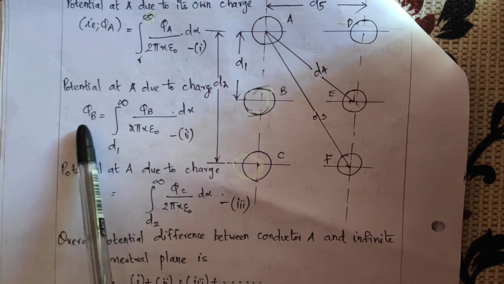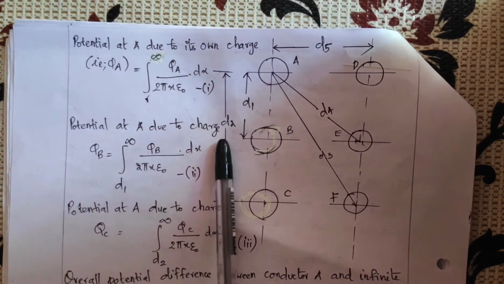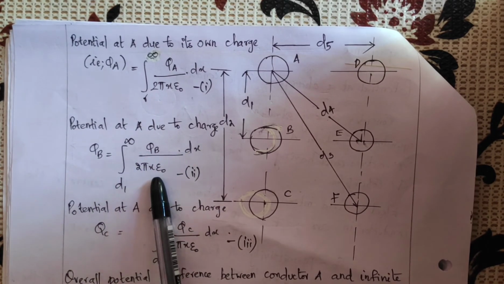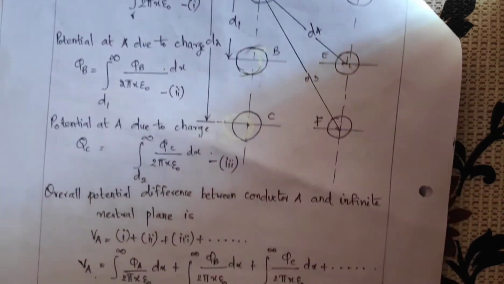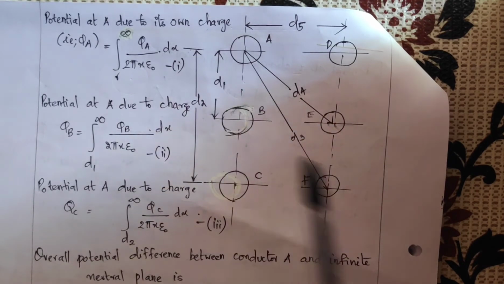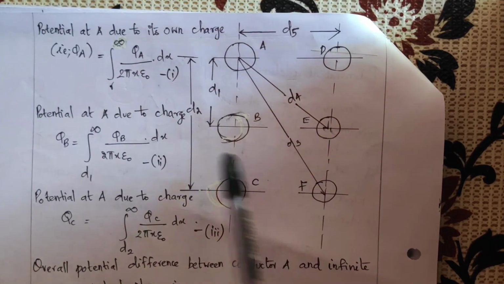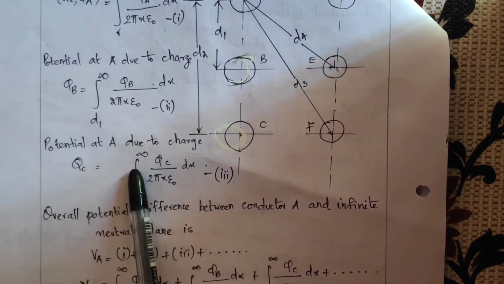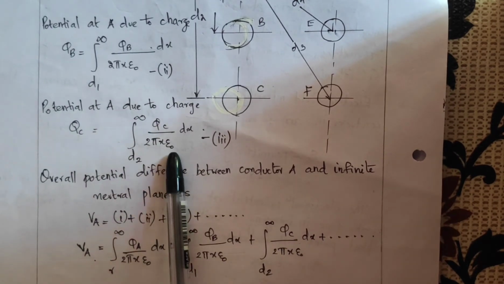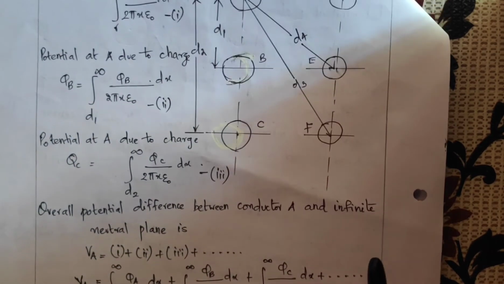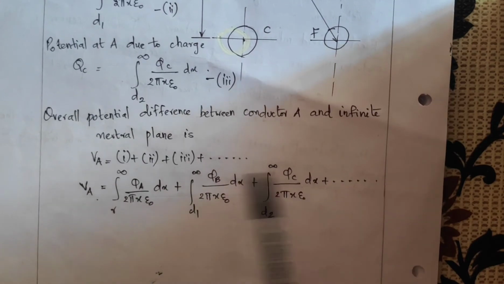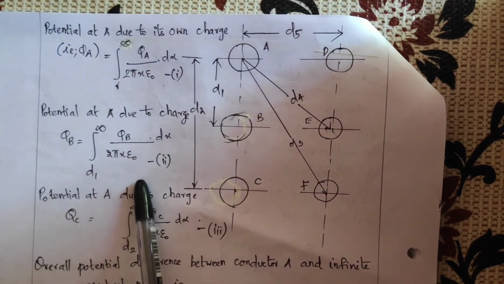Then this equation will become, so potential at A due to charge QB will be equal to integral D1 to infinity of QB by 2 pi x epsilon 0 dot dx, and potential at A due to charge QC will become, we have to consider the distance between A and C here, and that is given by d2. So potential at A due to charge QC will be equal to integral d2 to infinity of QC by 2 pi x epsilon 0 dx. So to find out the overall potential between conductor A and infinite neutral plane, we have to add all these equations.